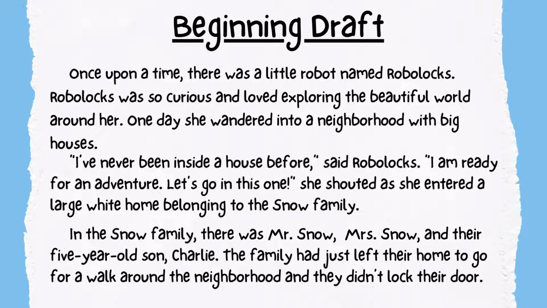"I've never been inside a house before," said Robolox. "I'm ready for an adventure." "Let's go in this one," she shouted as she entered a large white home belonging to the Snow family. In the Snow family, there was Mr. Snow, Mrs. Snow, and their 5-year-old son, Charlie. The family had just left their home to go for a walk around the neighborhood, and they didn't lock their door.